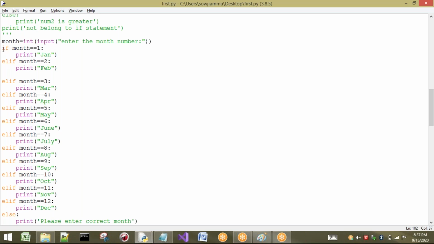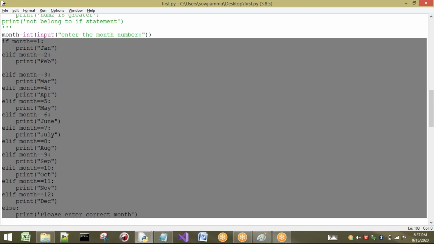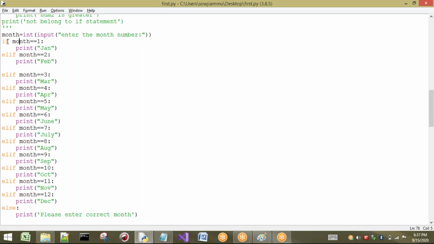Among all these if, elifs and else, only one statement will be executed. All these statements will not be executed here, because if means what? If this is true, it will execute this one. If it is not true, else if, elif, it will come to this statement. Otherwise it will go to this one. If this condition is true, only then it will execute the statements, and so on.